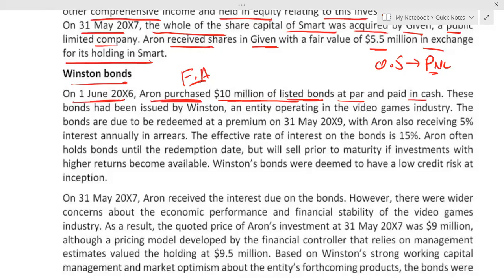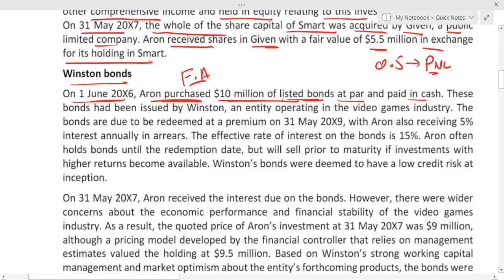Second, fair value through OCI. Now let me tell you, in case of fair value through OCI, you can keep the investment in fair value through OCI when your business model is that I will keep the investment till maturity plus sell. Sell means if we come across any other opportunity which gives us a higher return than the existing investment, then we will sell the existing investment to get the better investment. If this is the case, then you will go for fair value through OCI. Last, if you made the investment in a debt instrument and that is for short-term trading purposes, then we go for fair value through P&L.